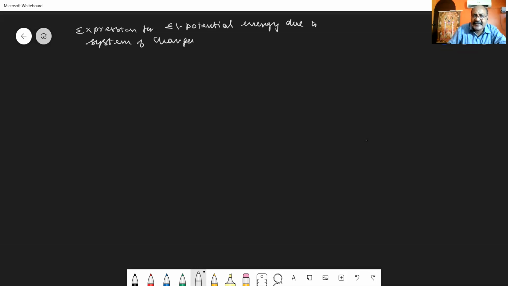Here, for the system of charges, we are going to consider three charges arranged in the form of a triangle. Let us consider 3 points in free space. The position of the first point A, let it be R1. The position of the second point B, let it be R2. The position of the third point C, let it be R3. Now on these 3 points, I have to assemble 3 charges.